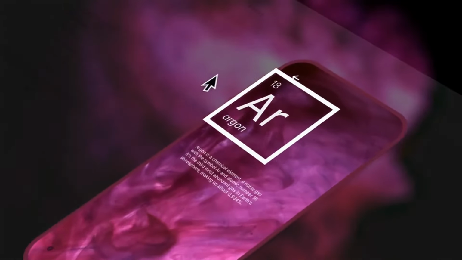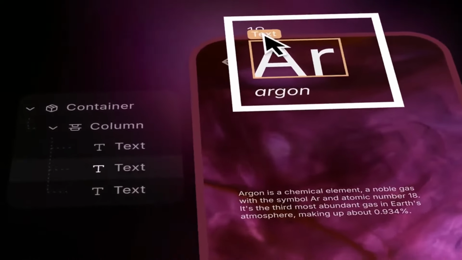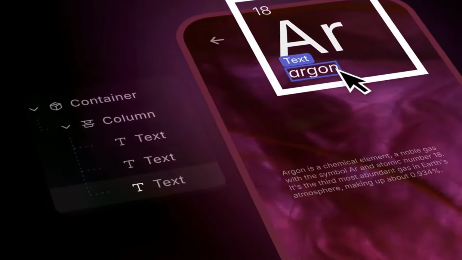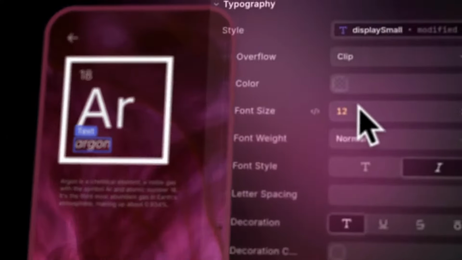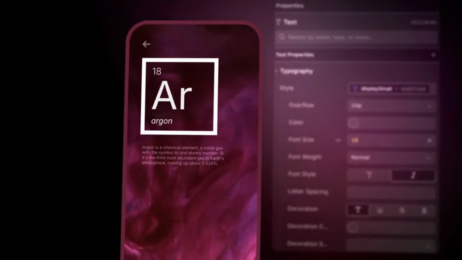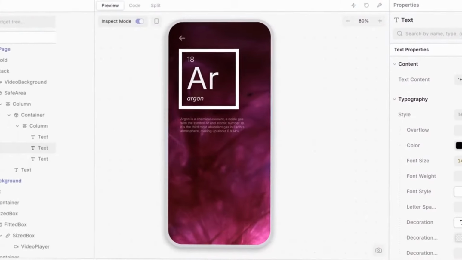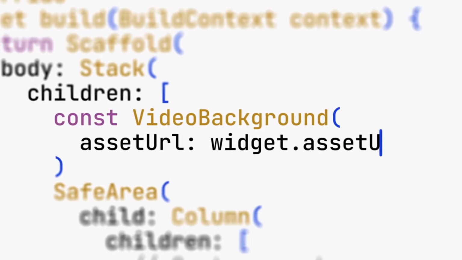Start with a visual canvas, where you can interact with and inspect your running app. And adjust any property right here in the UI. Dreamflow is code native, so your code is the single source of truth.